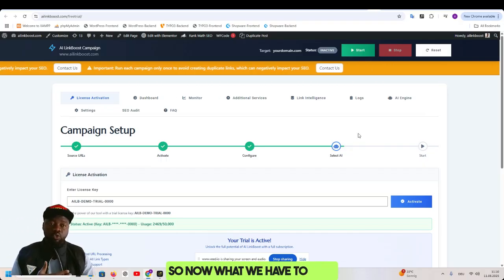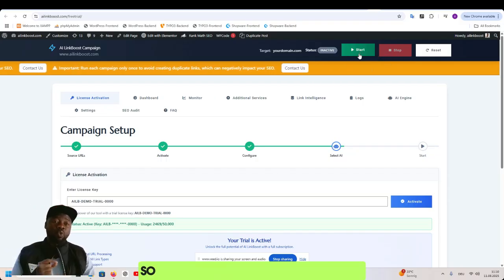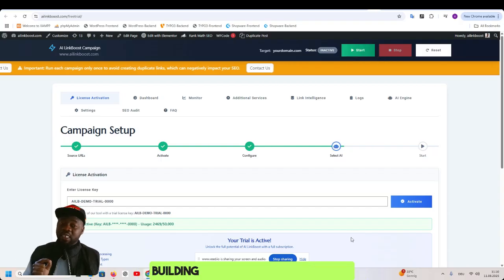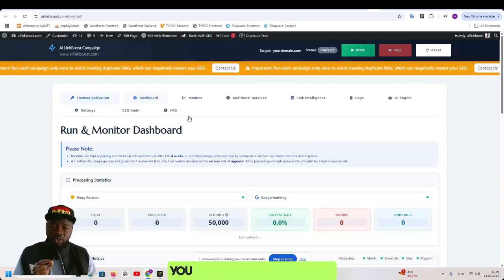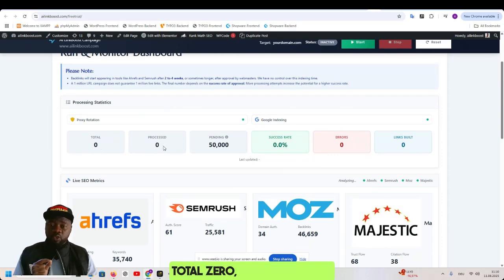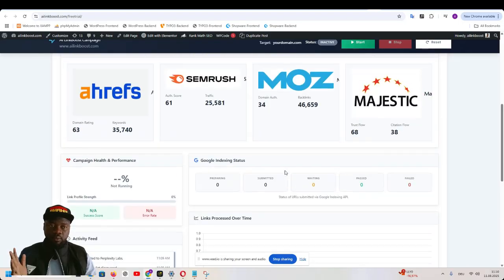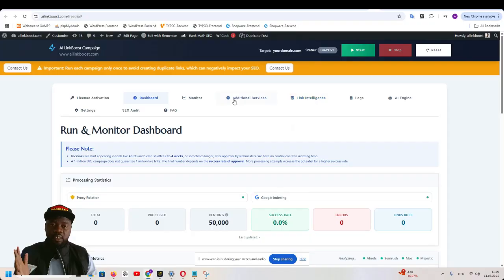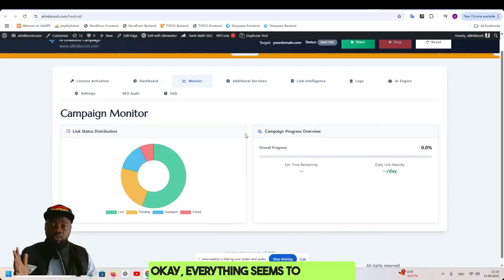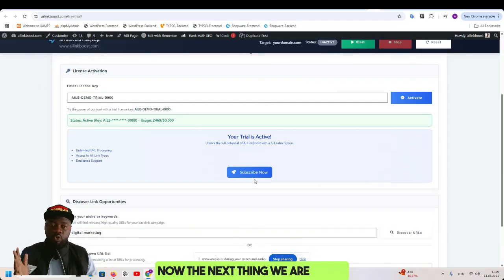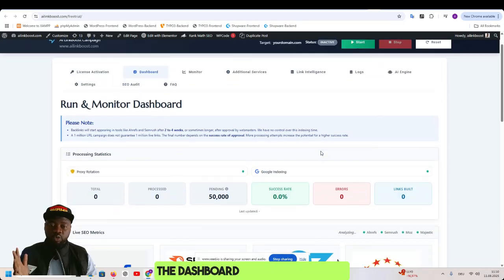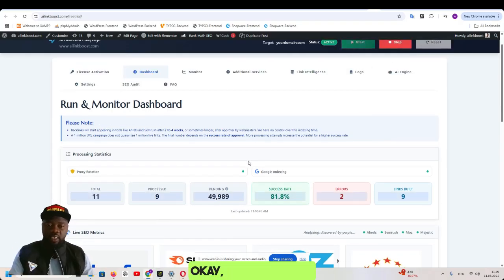So now what we have to do is to click on the start. So once we click on the start, our link building campaign is going to start. So here is ready, total 0, processed 0, pending URLs 50,000, success rate 0, and we have all these SEO tools ready to be activated. Now let's see. Okay, everything seems to be ready. Now the next thing we are going to do is to go onto the dashboard and click on start. So I'm going to click on start. Okay, I click on start.